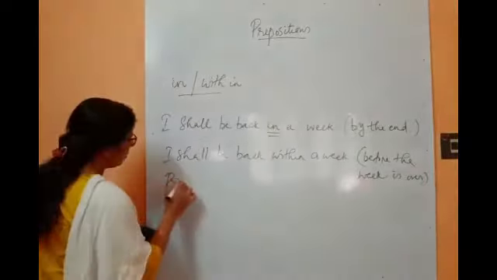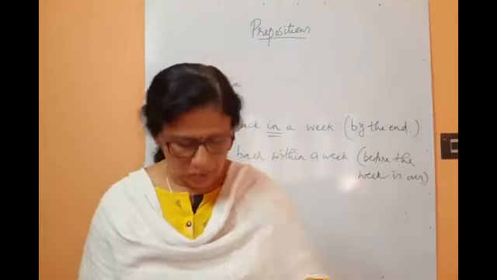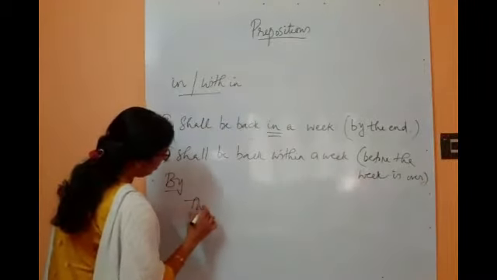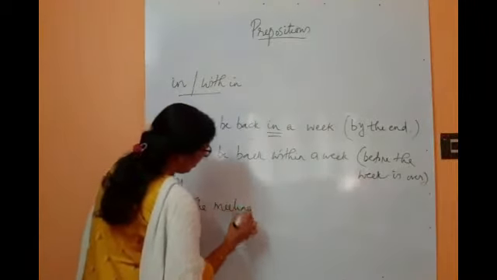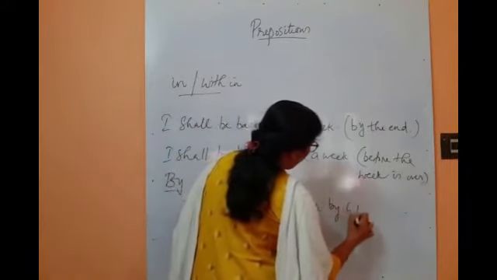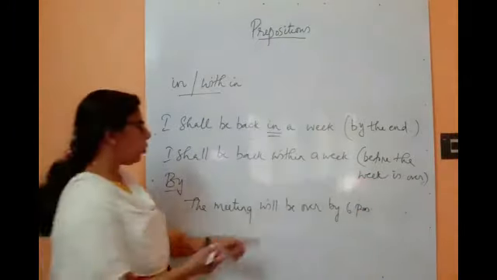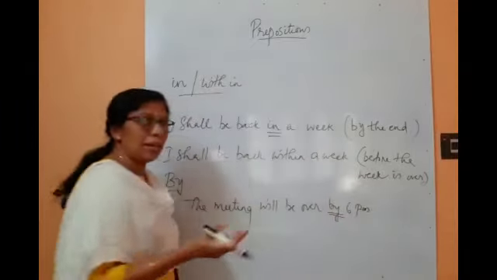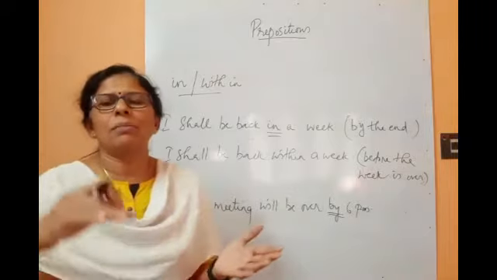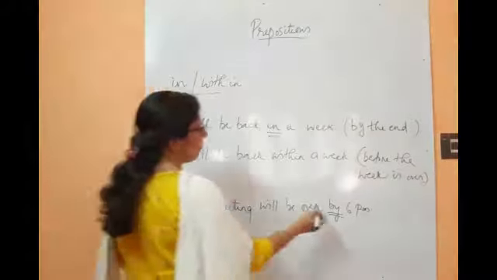By, when we use by, it is always with the time that is mentioned. It is the latest time by which an action will be over. Okay, so the meeting will be over by 6 p.m. If the sentence is like that, it means it can be over before 6 p.m. also, but the latest, the maximum it can go up to is 6. It should not exceed 6. That is the meaning of that.